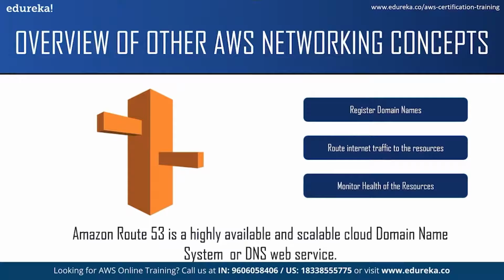The third function is it checks the health of your resources. Route 53 sends automated requests over the internet to a resource, such as a web server, to verify if it is reachable, available, and functional. You can also choose to receive notification when a resource becomes unavailable and choose to route internet traffic away from the unhealthy resources. Now these are some of the networking services in AWS.